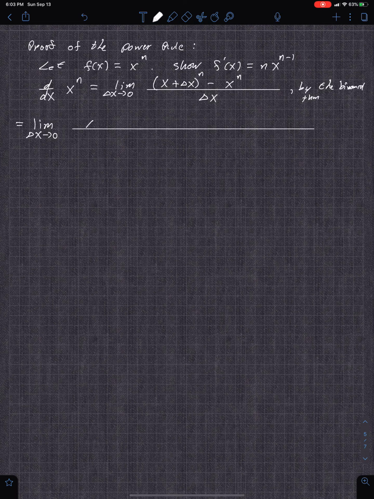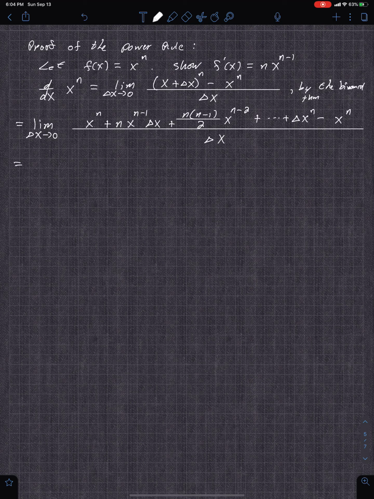It's x to the n plus n x to the n minus 1 delta x plus n times n minus 1 over 2 x to the n minus 2, and then you go down in that process, all the way down to delta x to the n, minus x to the n, all over delta x.